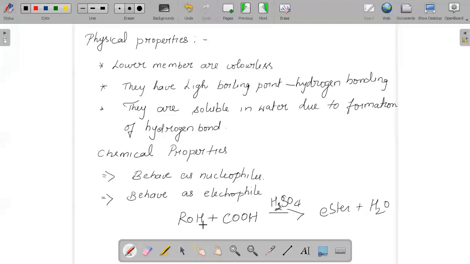So for example, in place of ROH, I can say that I am taking methanol, CH3OH, plus, in place of COOH, I can take ethanoic acid, CH3COOH. And if this is reacting in the presence of H2SO4, you will get an ester, that is methyl ethanoate, CH3COOCH3, plus H2O. This reaction is very important. So we should know that whenever an alcohol reacts with acid, the product formed is an ester, and this process is called esterification.